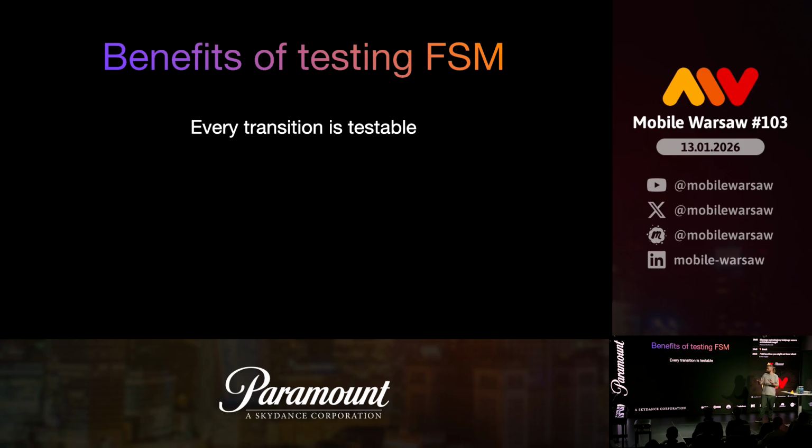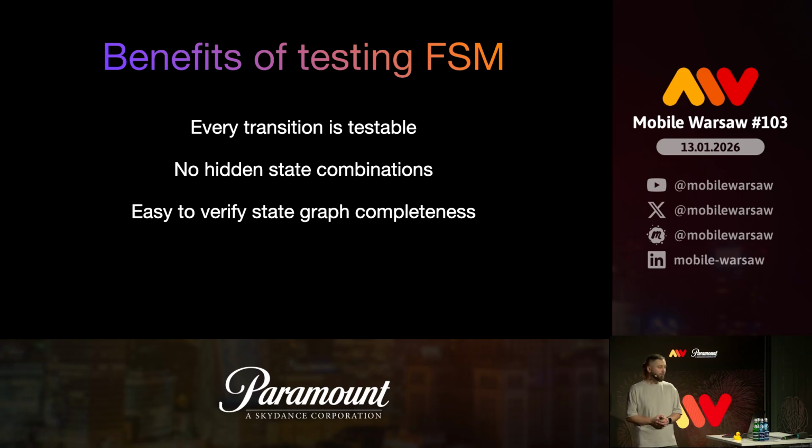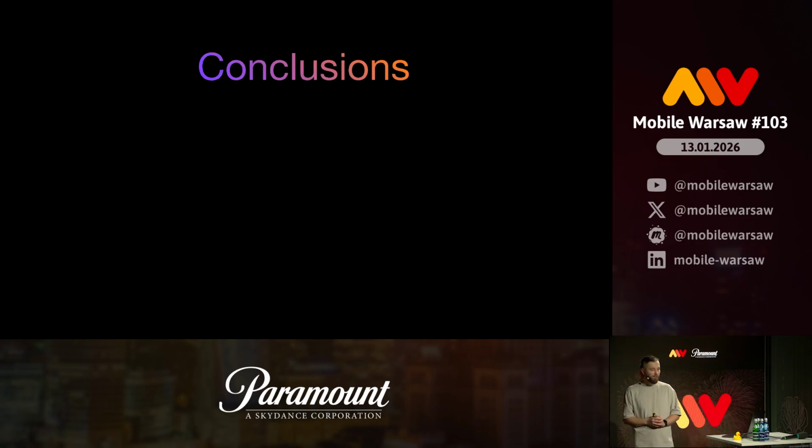So the testing is pretty straightforward, and the benefits are that every transition is testable, the whole business logic is explicit, you know what can happen, and we write it in our code, transition from red to green. I know it won't be this simple in a production app, but it will still be pretty straightforward if you design it well. Okay, no hidden state combinations, because everything is explicit. And it's easy to verify completeness if we tested everything. What are my conclusions?